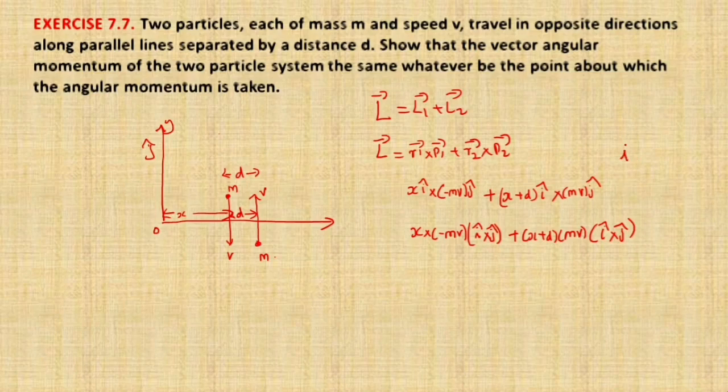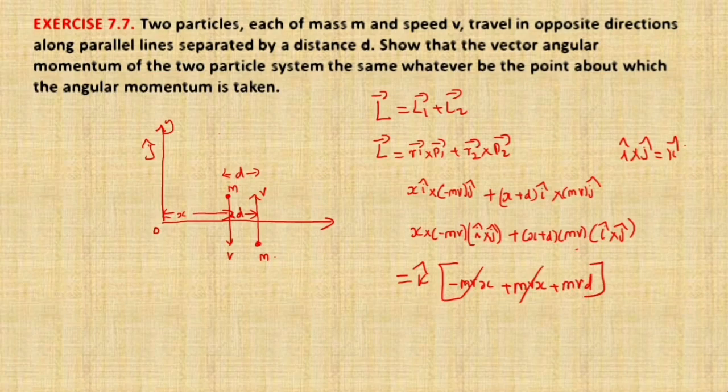As we already learned, i cross j cap is equal to k cap. So k cap can be taken as common. For the remaining terms we get minus mvx plus mvx plus mvd. The mvx and minus mvx cancel, so what remains is mvd into k cap.